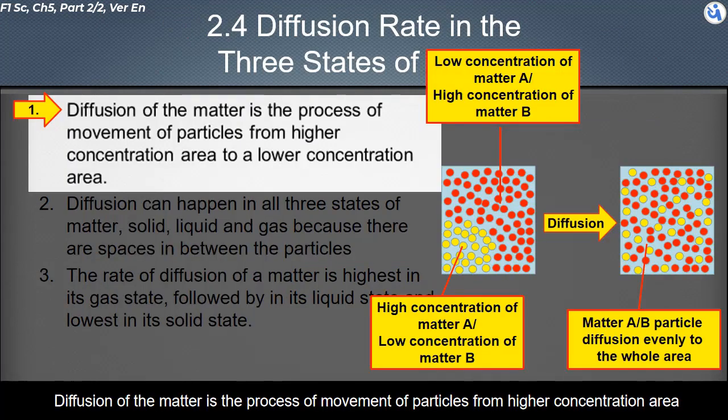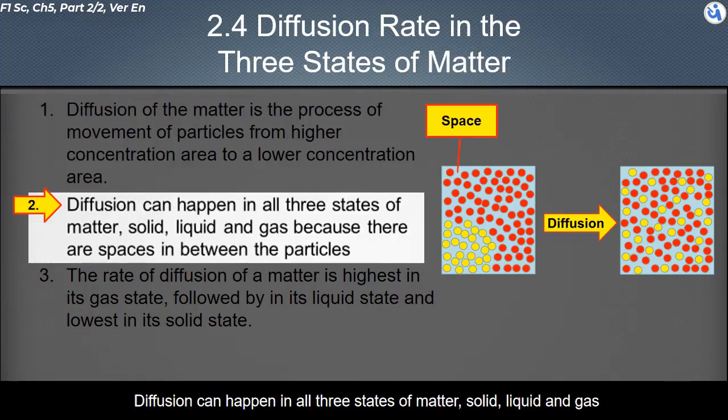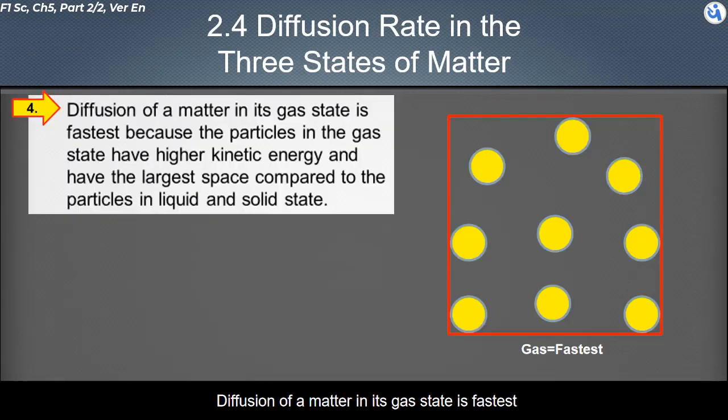Diffusion of the matter is the process of movement of particles from higher concentration area to a lower concentration area. Diffusion can happen in all three states of matter, solid, liquid, and gas. This is because there are spaces in between the particles. The rate of diffusion of a matter is highest in its gas state, followed by its liquid state, and lowest in its solid state.